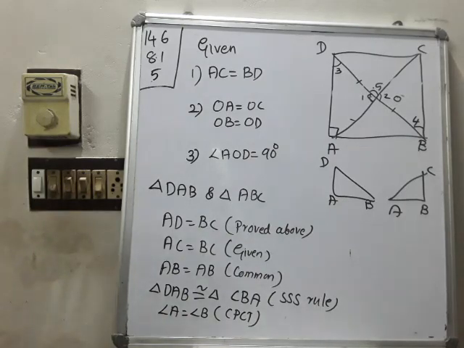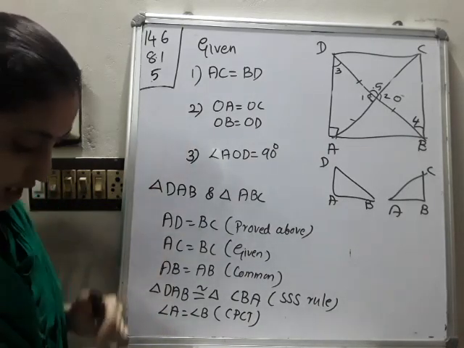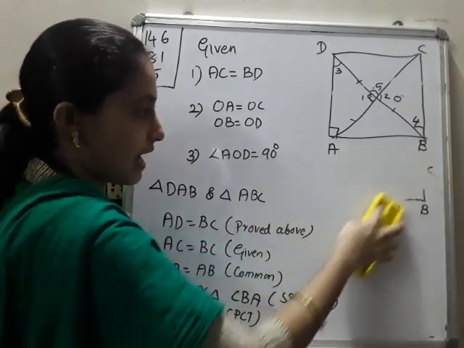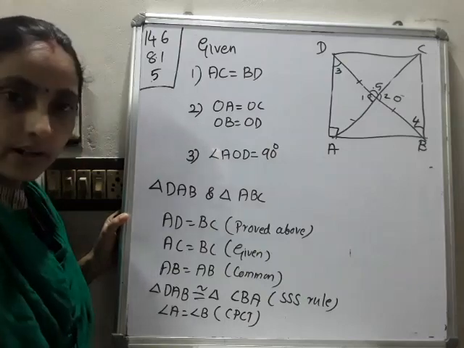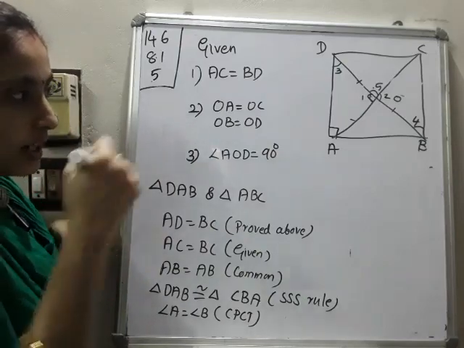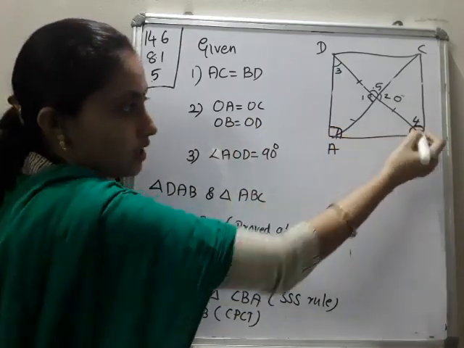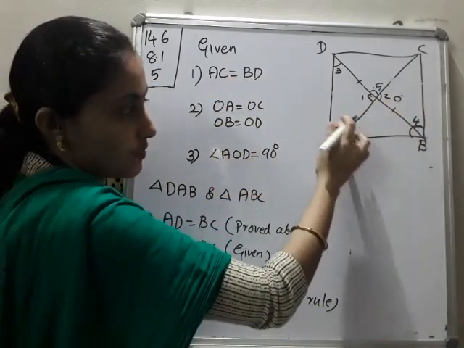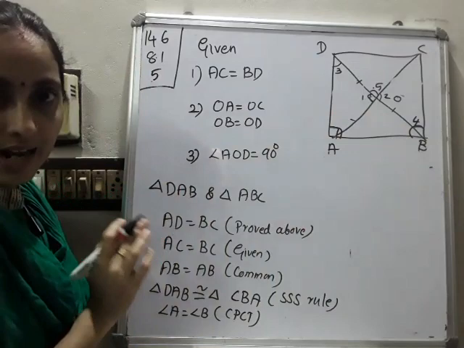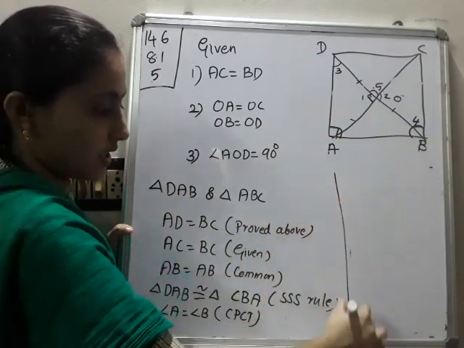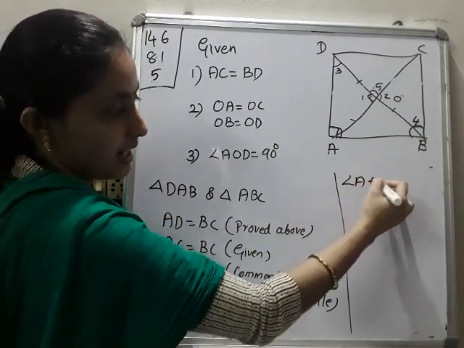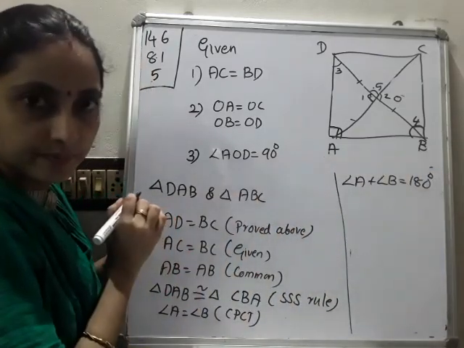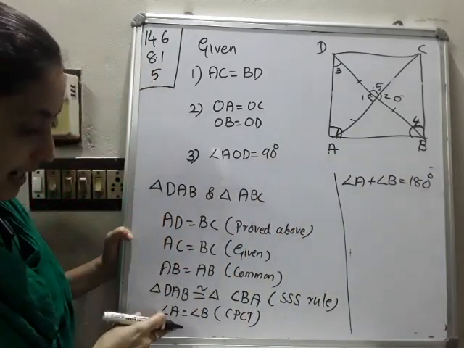Okay, so we need the angle to be 90 degrees. For that purpose, listen here. We already proved that this is a parallelogram. What are this angle and this angle? They are co-interior angles: two parallel lines cut by a transversal forming co-interior angles. Co-interior angles are supplementary. So you can write angle A plus angle B is equal to 180 degrees, supplementary.